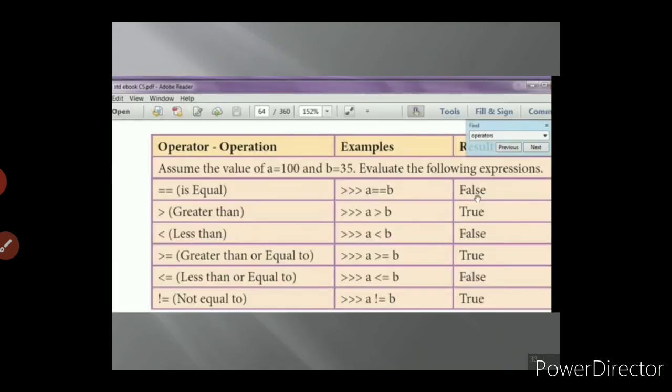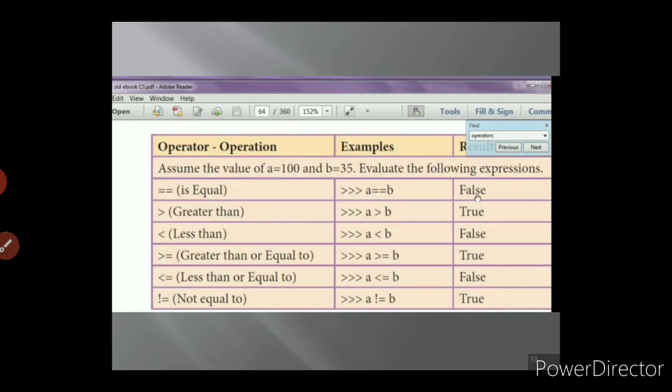So the examples are equal to. In Python, equal to is a double equal, because single equal is called the assignment operator, which is used to assign the value to the variable. So in Python and C++ also, the equal to operator is written with a double equal symbol. Then greater than, lesser than, greater than or equal to, and lesser than or equal to. The last one is the not equal to operator.